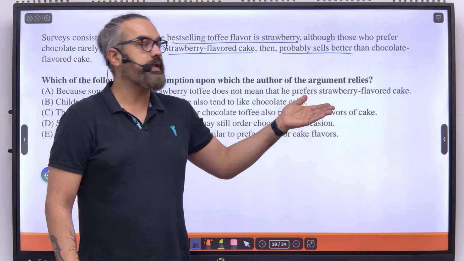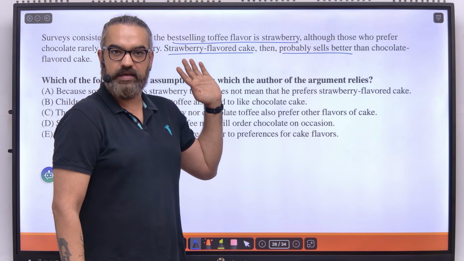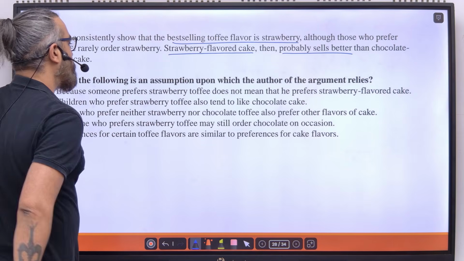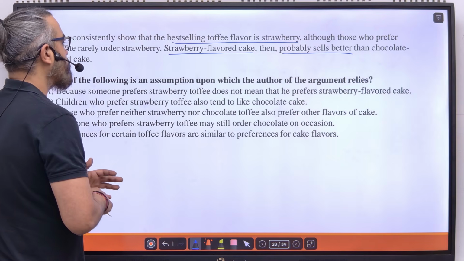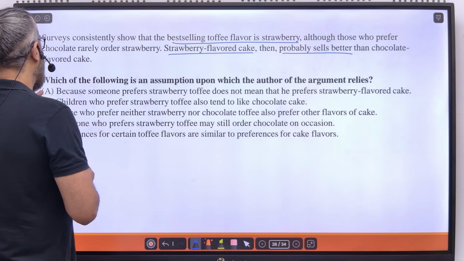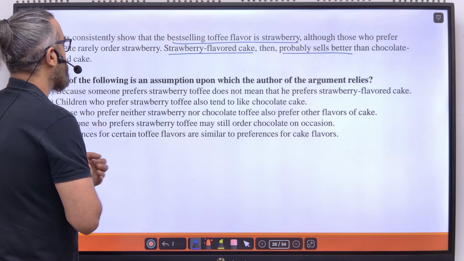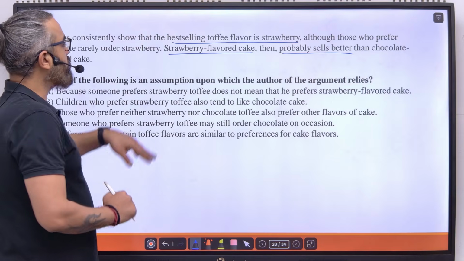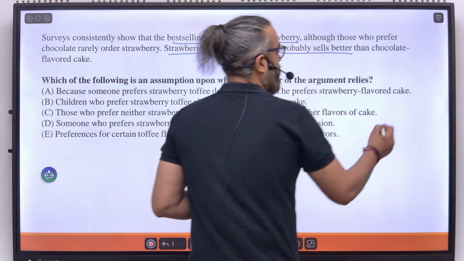So what are we assuming? That the preference for toffee and the preference for cake are similar? I think you already have your answer. Which of the following is an assumption upon which the author of the argument relies? A: Because someone prefers strawberry toffee does not mean that he prefers strawberry flavored cake. If A is true, it is nothing but weakening the argument. I cannot say strawberry flavored cake sells better, right?